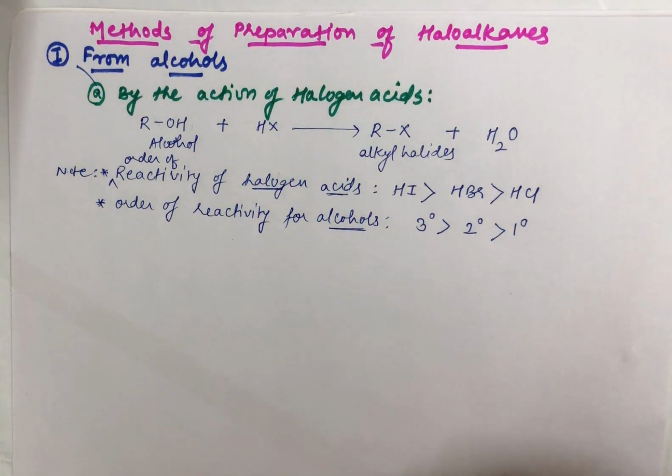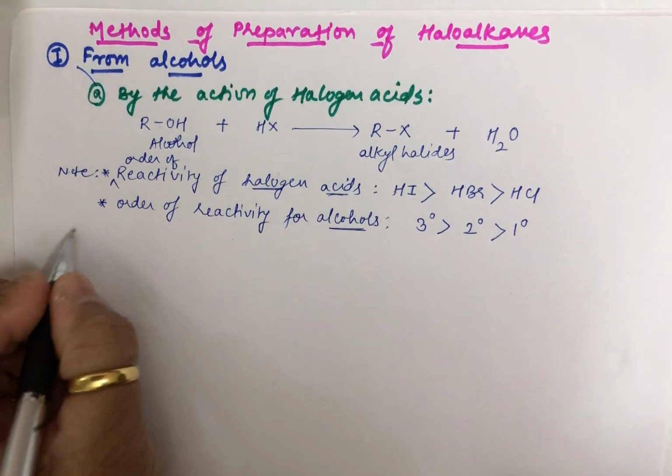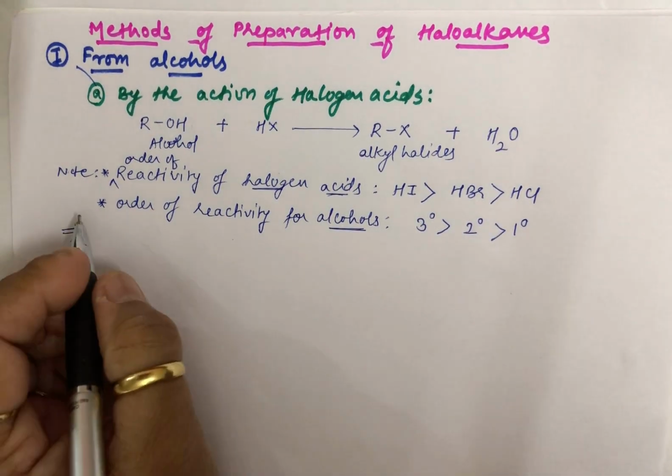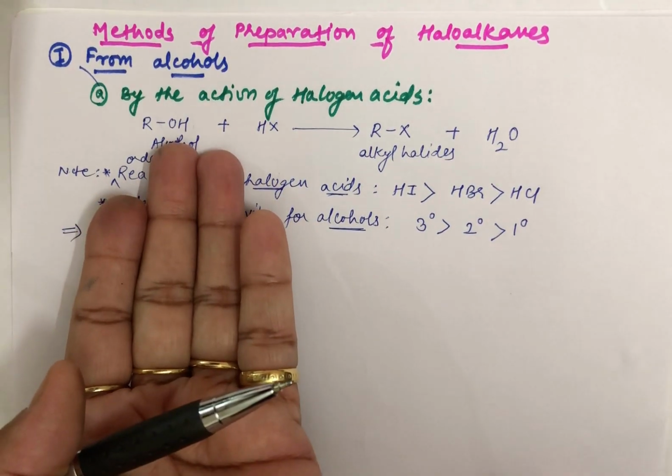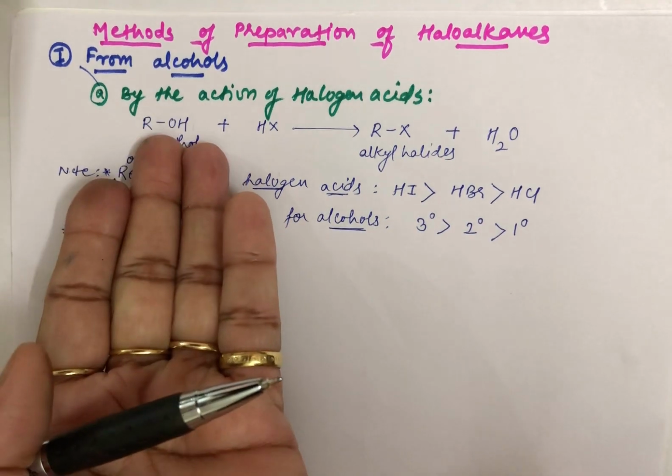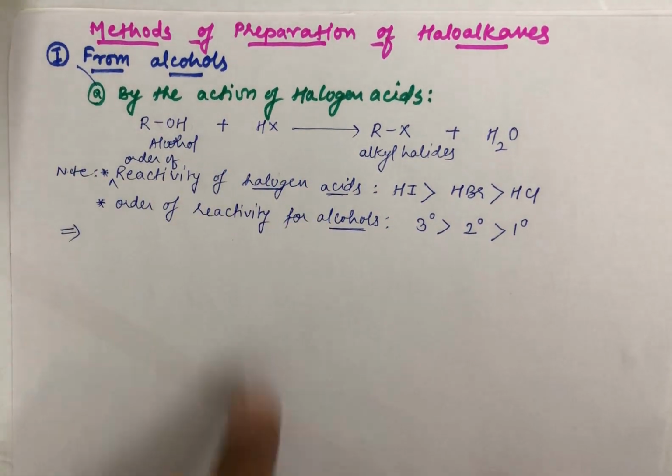Okay students, now let me tell you one thing. That was the generalization. Now I am giving you the examples of alcohol reacting with HX.